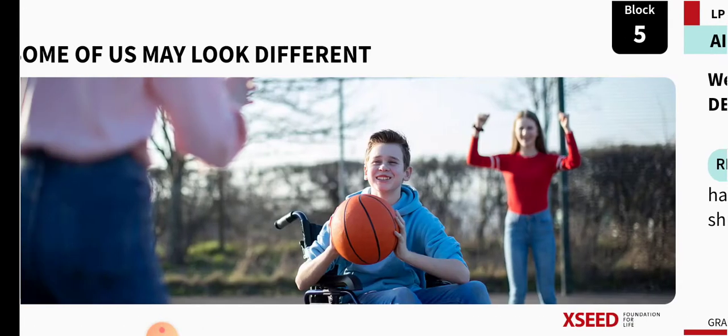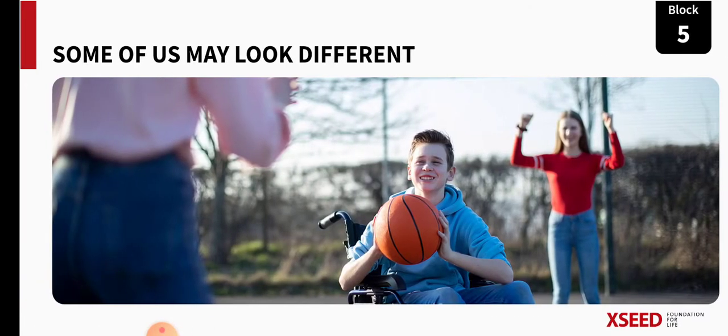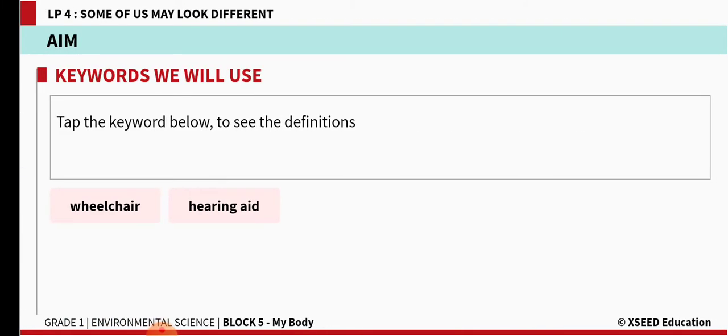You have seen this boy sitting. As I told you, he is sitting in a chair. It is not a normal chair, it is a wheelchair. Now you can understand that the boy is unable to walk. That is why he is sitting in a wheelchair to move from one place to another. And even then he is happy to play the same ball game, but in a different way. Now, hearing aid.